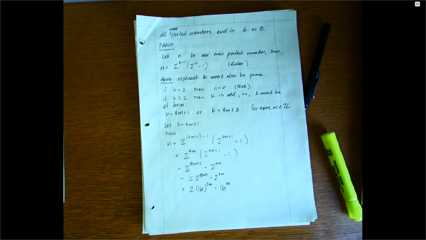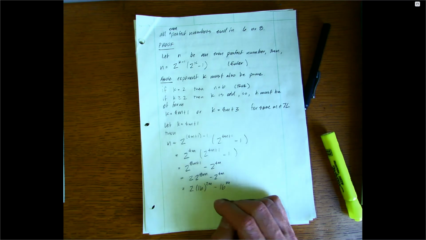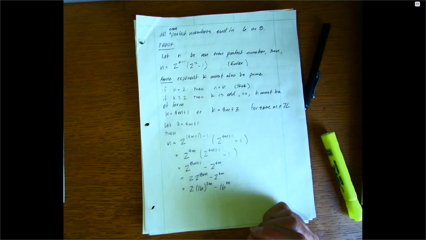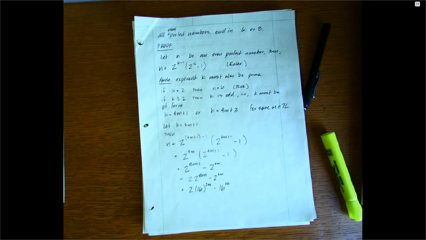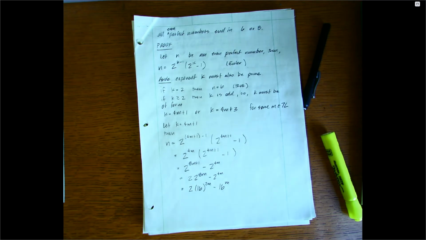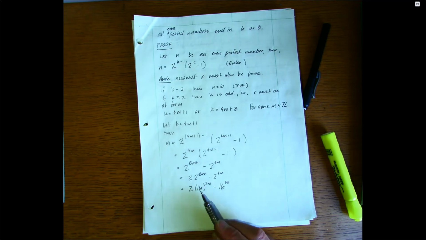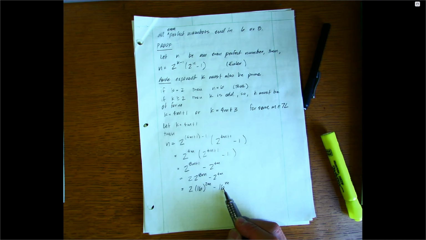Sorry, short interruption there, but 2 raised to the 8m could be thought of as 2 raised to the 4th to the 2m, and 2 raised to the 4th would be 16. So we can see that we can produce a 16 here and here, right?